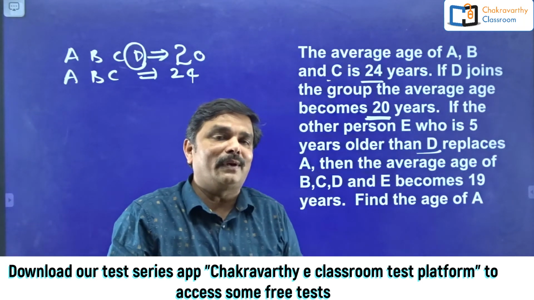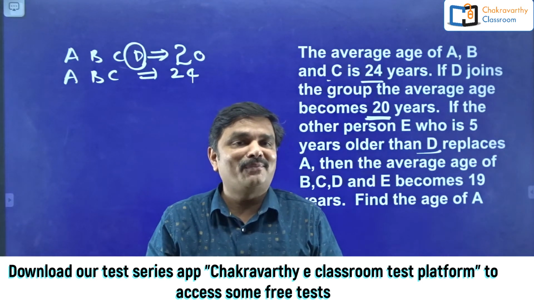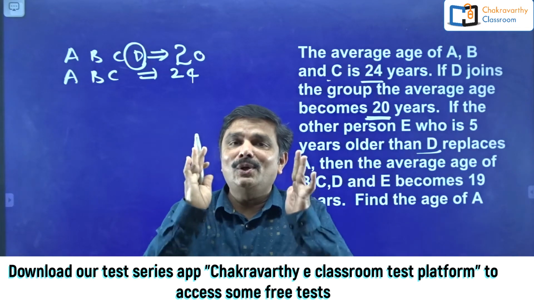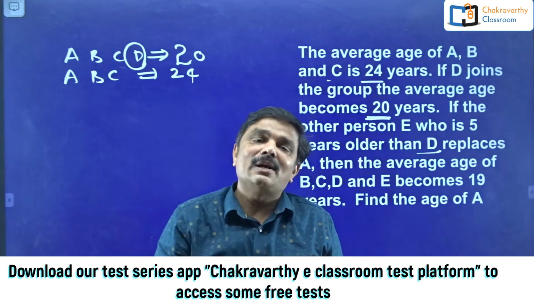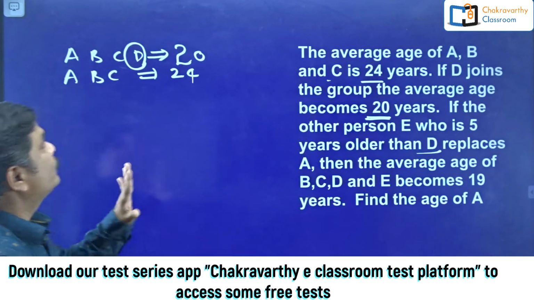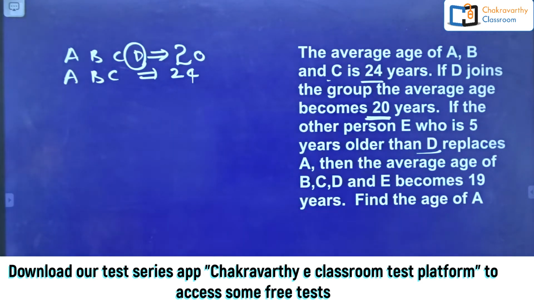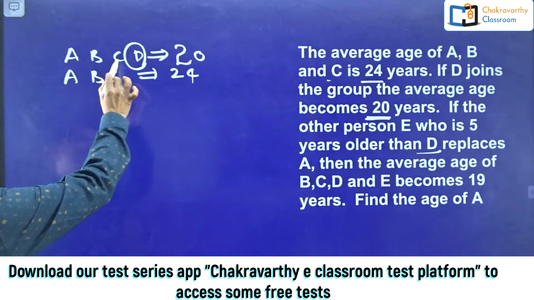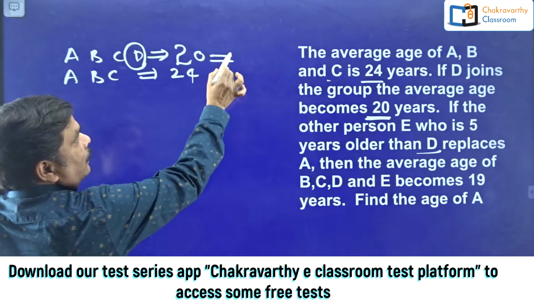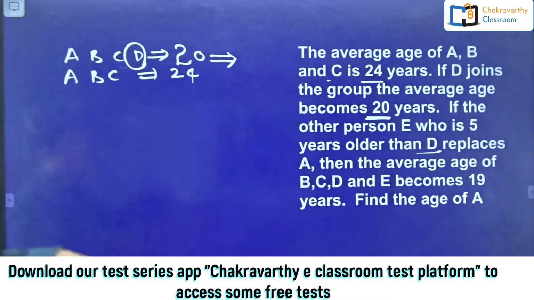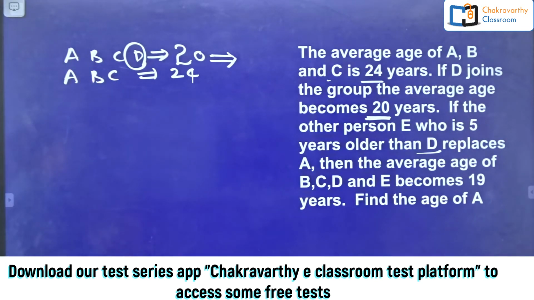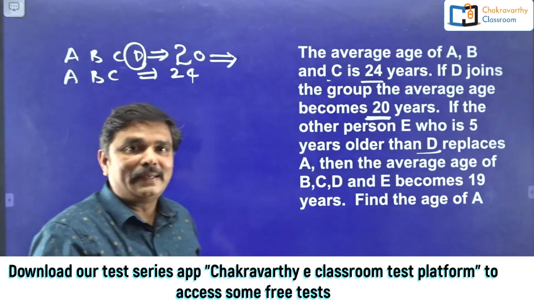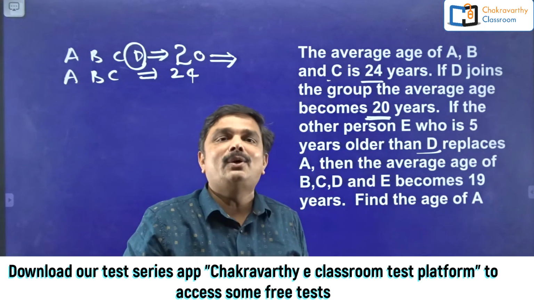Many methods are there for that one. In our regular course, which method I have given, without writing anything on the paper also, you can find out D's age. But before going for that method, simply what is the conventional way of doing that one? Conventional way is find out ABCD's total age first. From that total age, deduct ABC's age so that you can find out D's age. I'll give you the shortcut which generally I teach in our regular course. I'll give that one to you also.